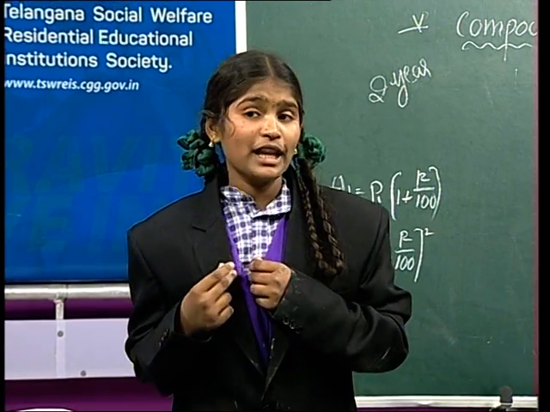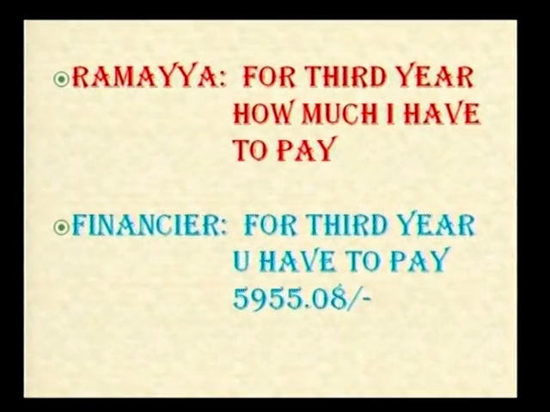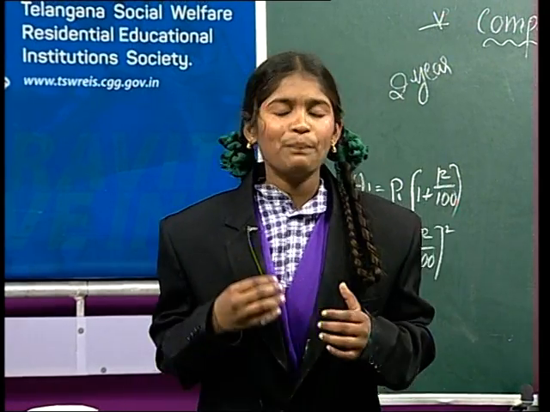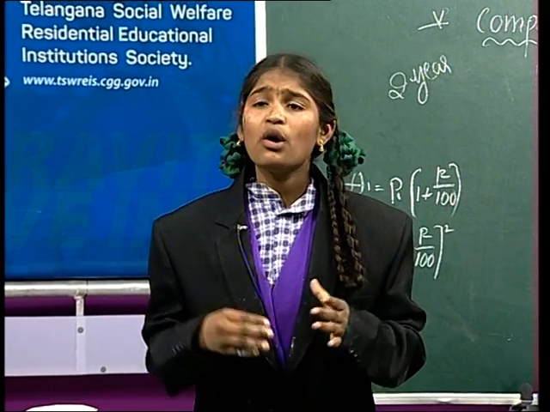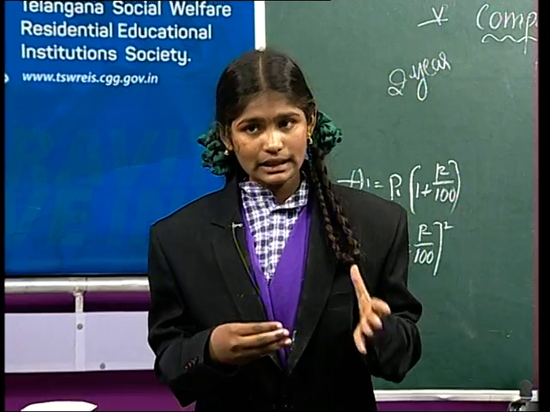Using these formulas, we can get the amount. We can easily get the first year amounts and second year amounts. So when you visit your villages, you can tell your parents.